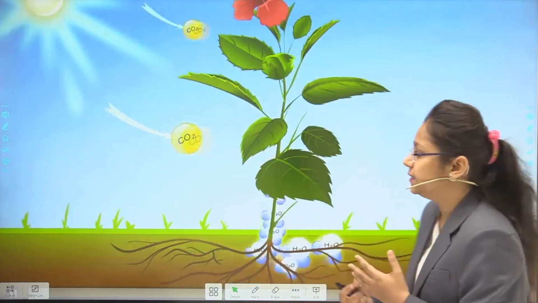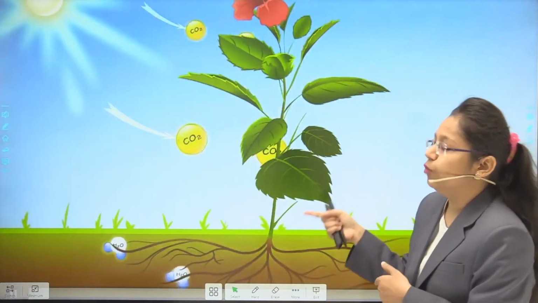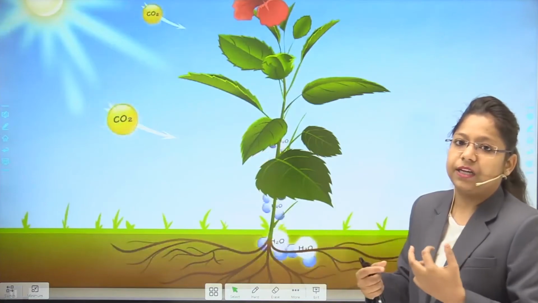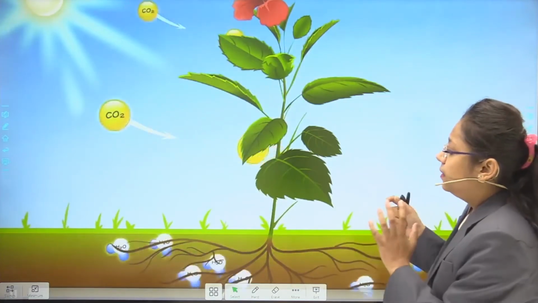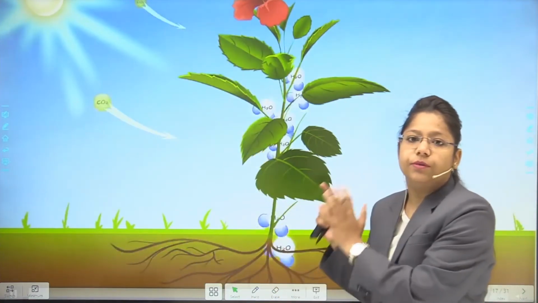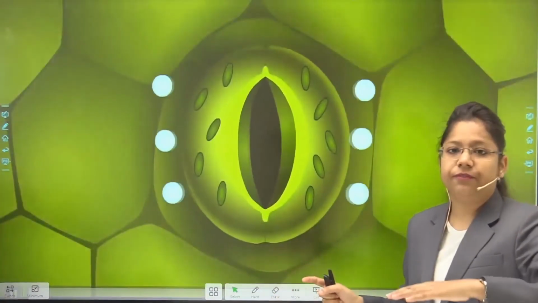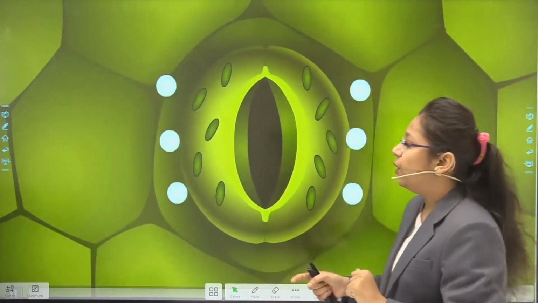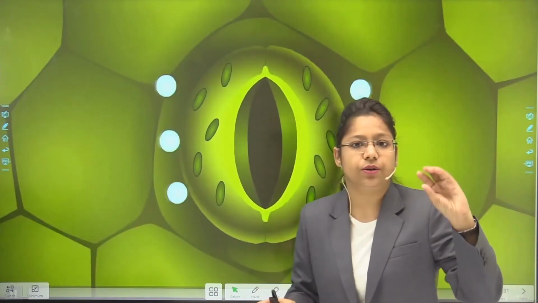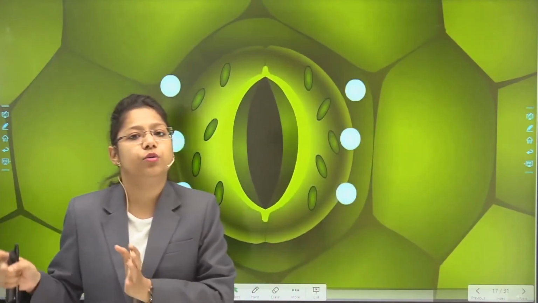So we can see here carbon dioxide and water are all being made available to the plant. Then these are transported from the roots to the different parts of the plant, maybe the leaf, stems or roots. Now these stomata which are present on the leaf part of the plant will receive the water through the xylem tissue, and the extra amount of water will be removed through their openings.